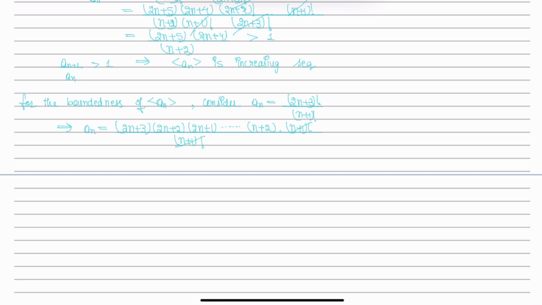This factorial got cancelled out. Now we are left with the term a(n) as this one, and clearly this term is unbounded. As we increase the value of n, the value of a(n) is going to be increasing. So a(n) is not bounded above.